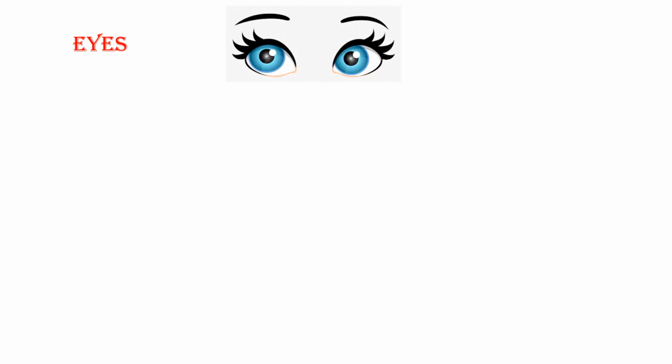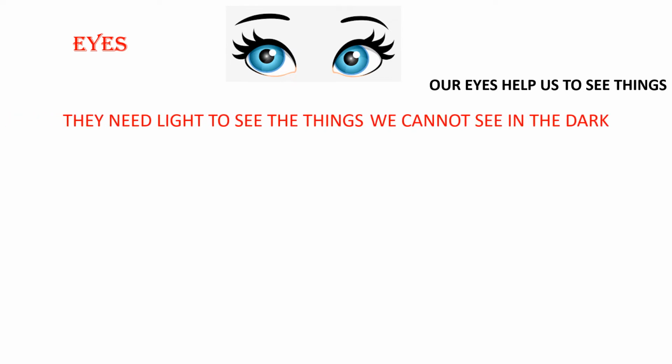You all know what eyes are, right? Now, our eyes help us to see things. What do we do with our eyes? We see things with the help of our eyes. But to see things, we need light. We cannot see in the dark. Now, if there is no light in the house and suddenly electricity goes, can you see? You cannot see, no? You can see only when there is light.